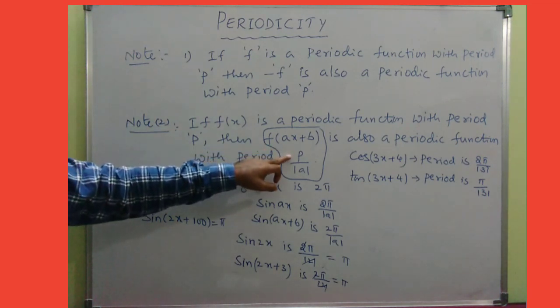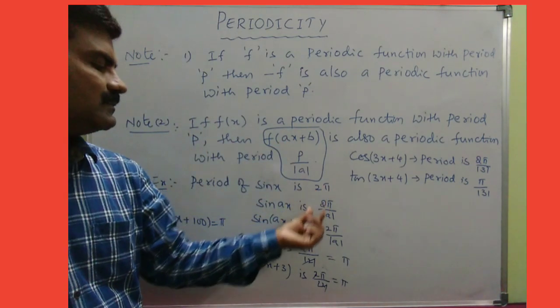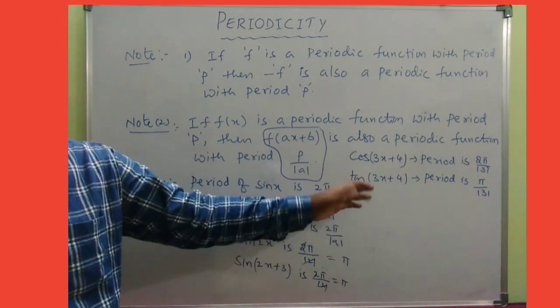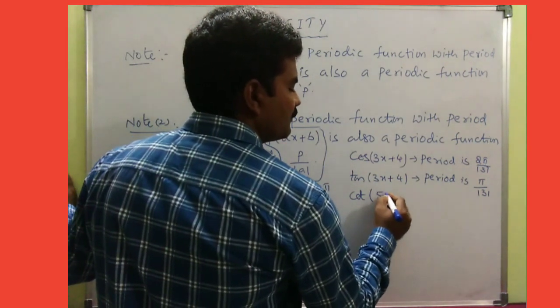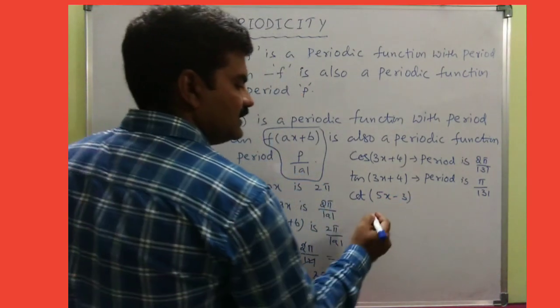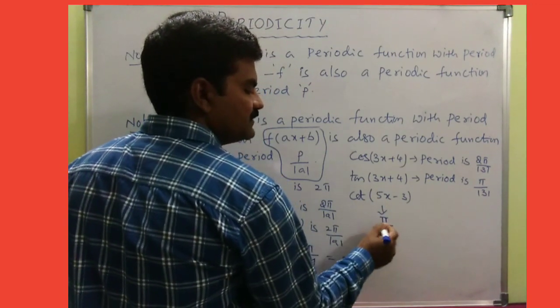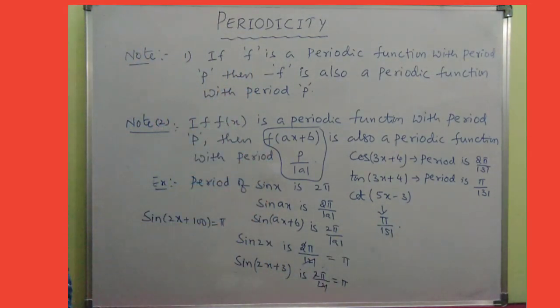So not only p, we need to divide with the coefficient. So basically there can be 2 pi. If it is 2 pi, then we will write 2 pi by mod a. If coming to tan and cot, pi, no, then pi by mod a. For example, tell me cot of 5x minus 3. Then its period is nothing but, basically the cot period is pi, but here the coefficient of x is 5, so pi by modulus of 5. So with this point, what you came to know is that the periodicity may be pi or may be 2 pi, and we need to divide with the coefficient of x also.